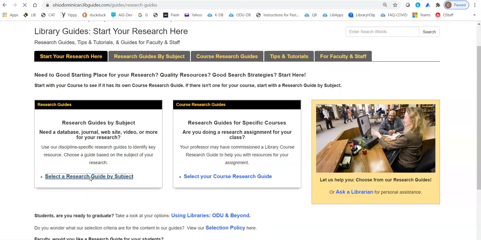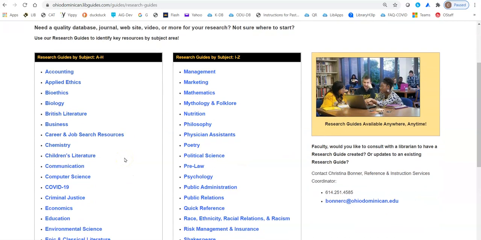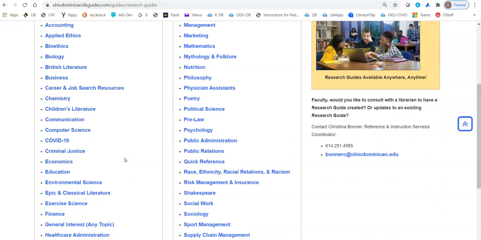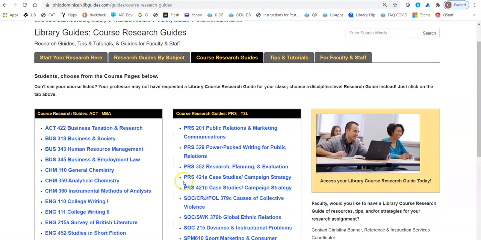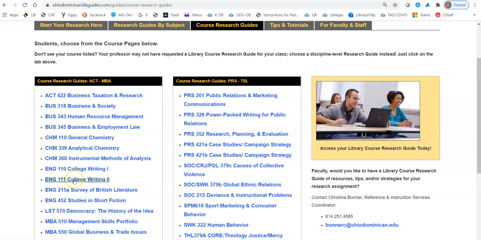They're by subject, so that if you have a subject that you're interested in for your papers or your research, you can click on those and get guidance as to what kinds of resources are available. And we have research guides for specific courses like this one. And we have it alphabetically, English 111. And here I'm going into that.